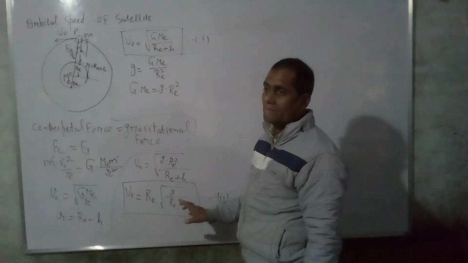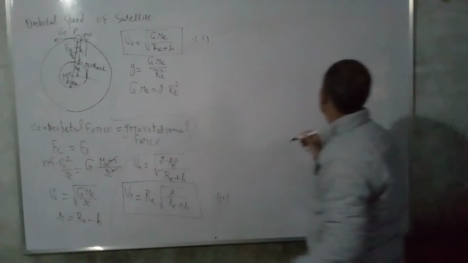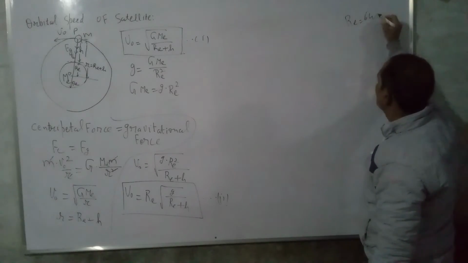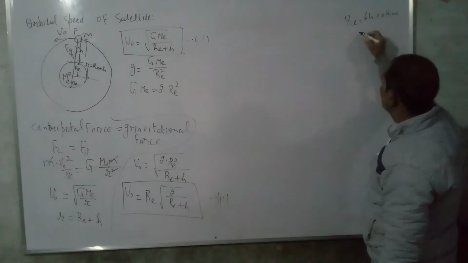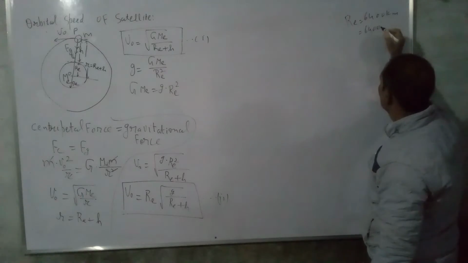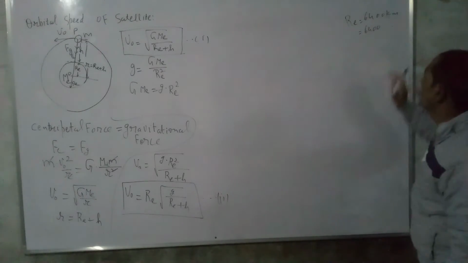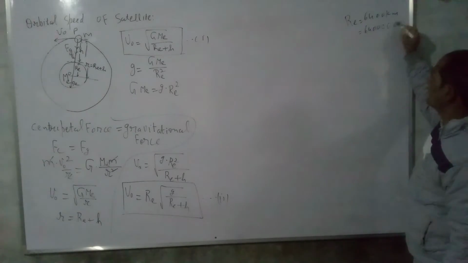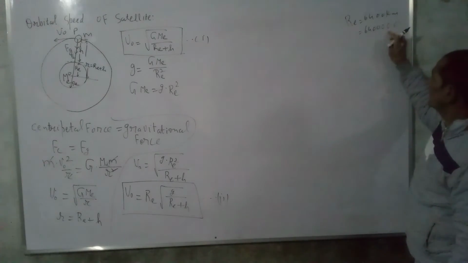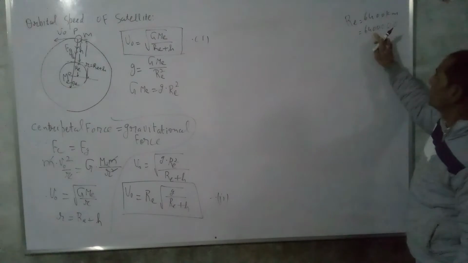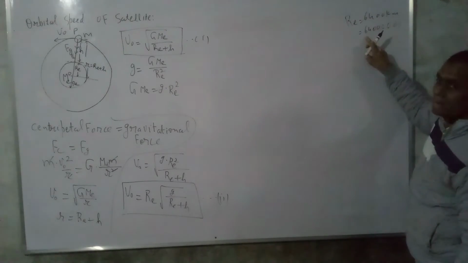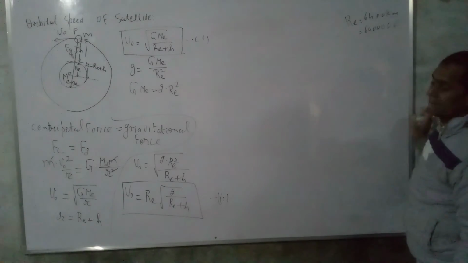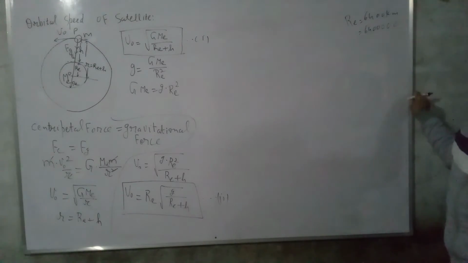Changing into meter, in 1 kilometer how many zeros? 3 zeros. So write 3 zeros: 64 lakh. Radius of Earth is 64 lakh meter.